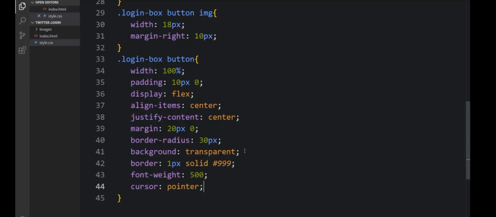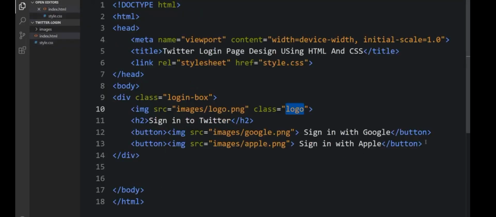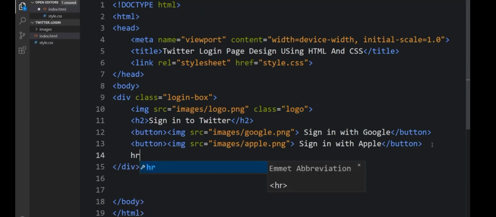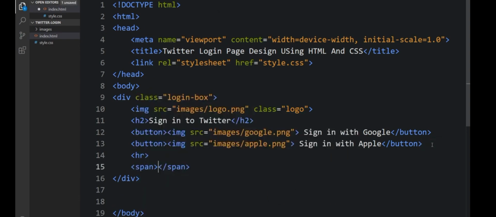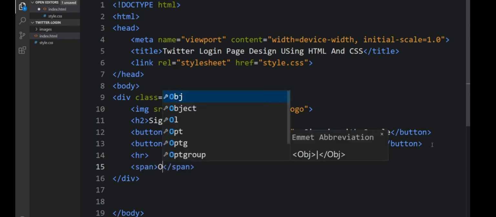So as you can see, everything looks perfect. Everything looks perfect using the CSS. So let's come back here and I'll just put my href. So the span or